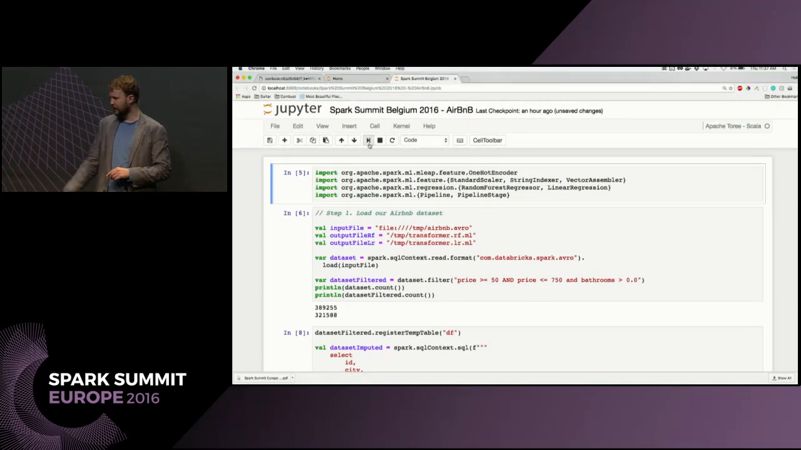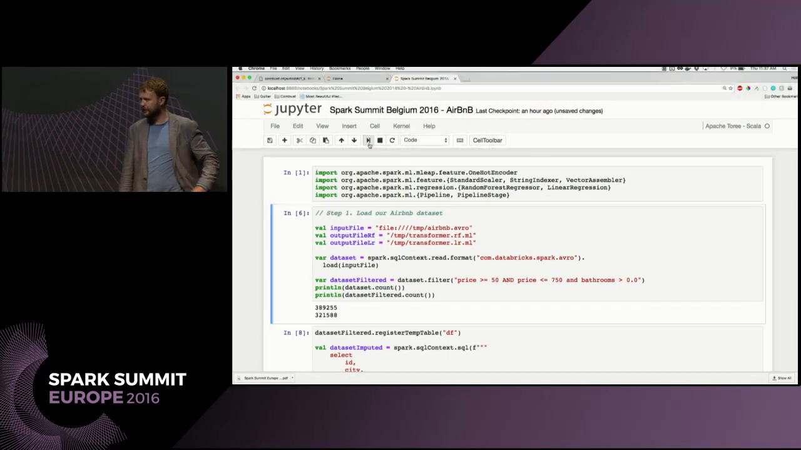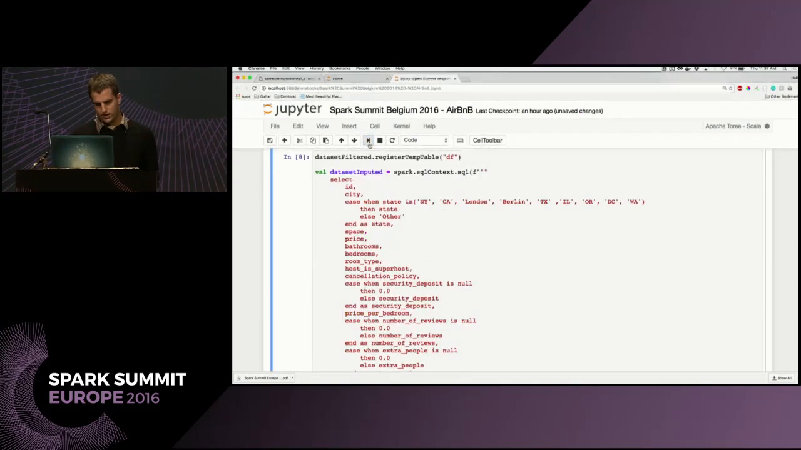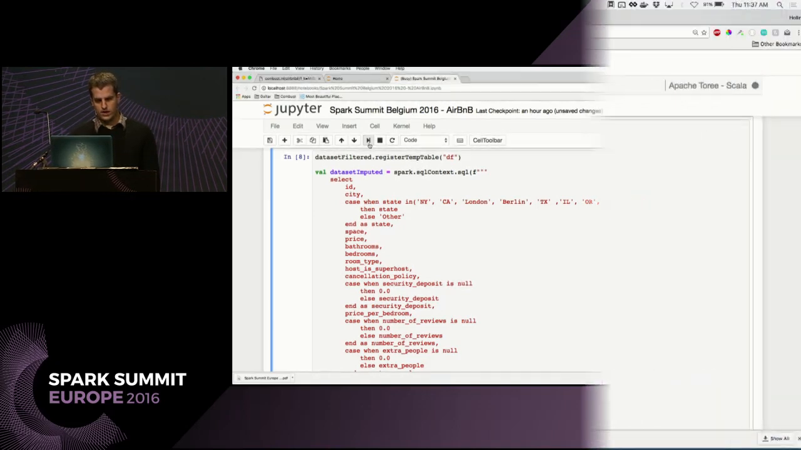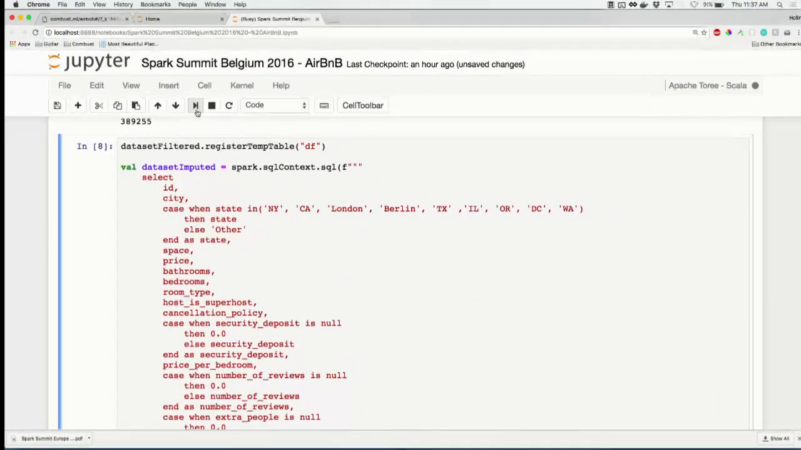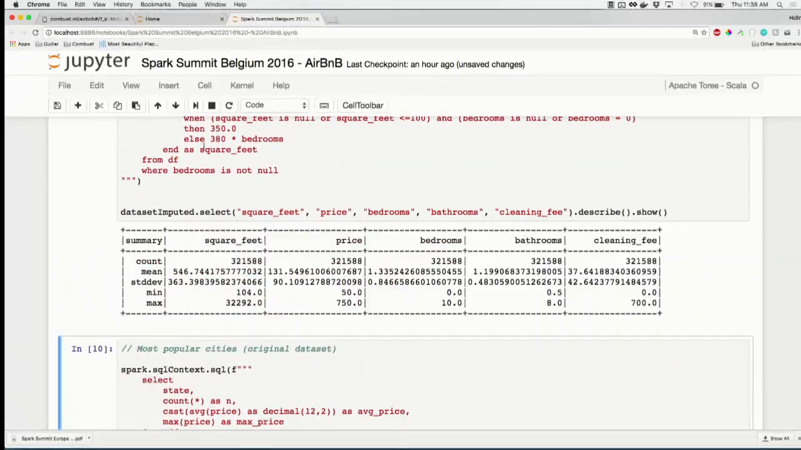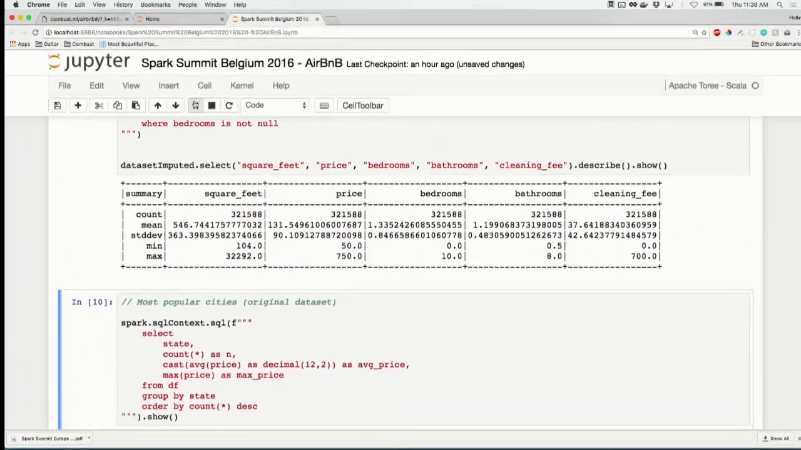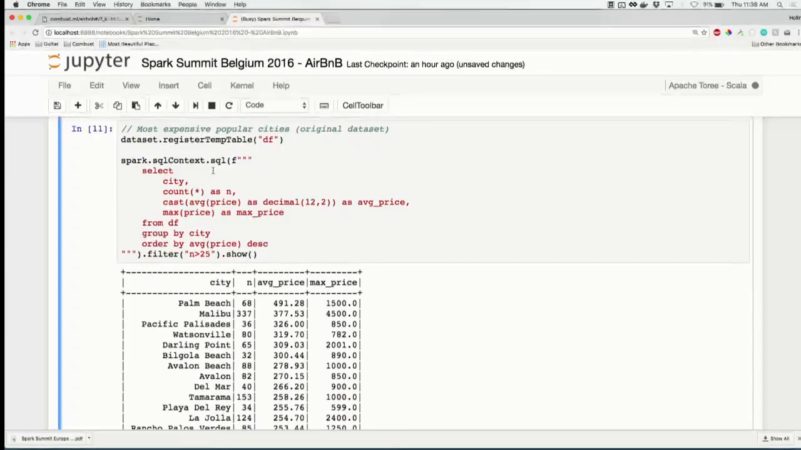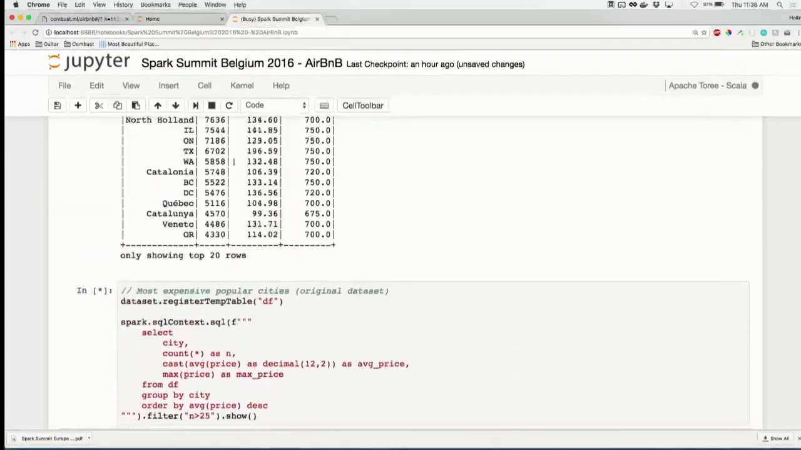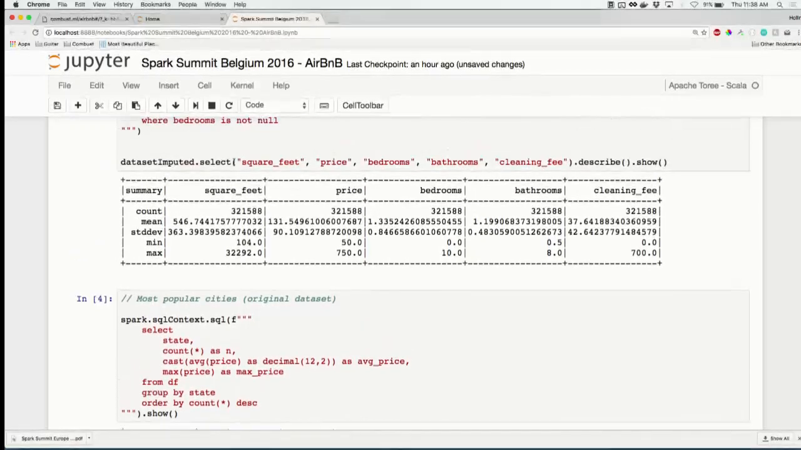Yeah, if you want to go through them. Yeah, so this is just a little notebook that we put together. All we do is we load up our Airbnb data set. We do some filtering on it. We do some imputation in order to generate values that aren't there. We explore the data a little bit. So here we're trying to figure out what the most popular cities are on Airbnb. Here we try to figure out what the most expensive cities are on Airbnb. And I'll just go back to these real quick.